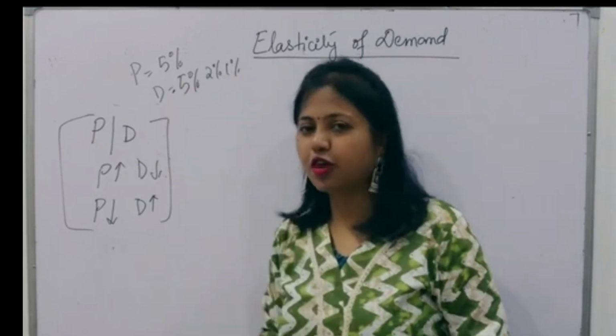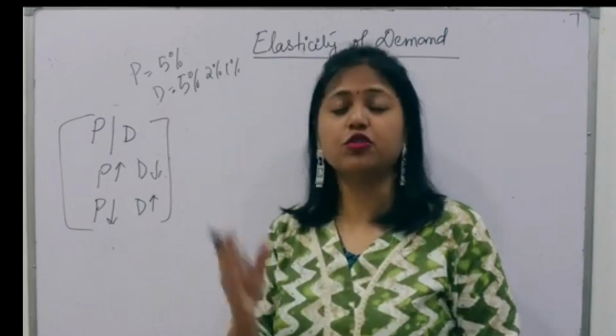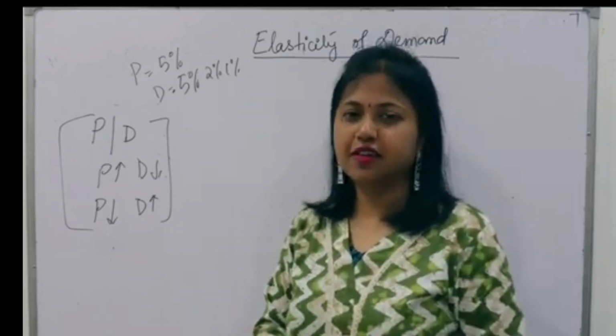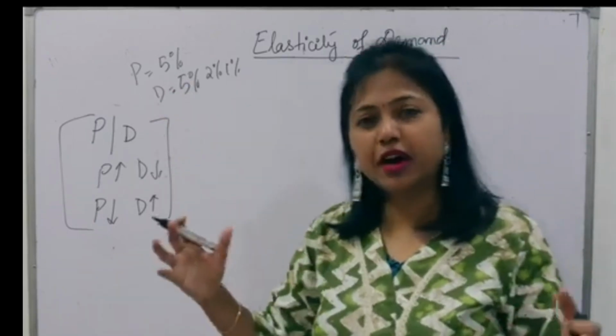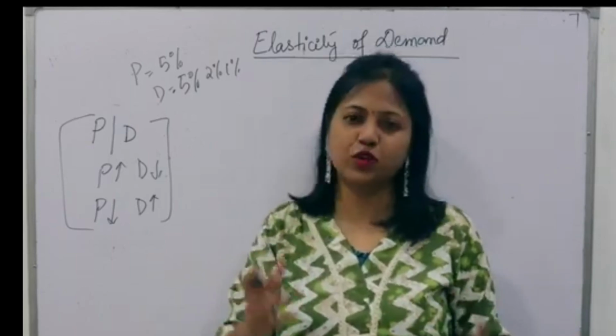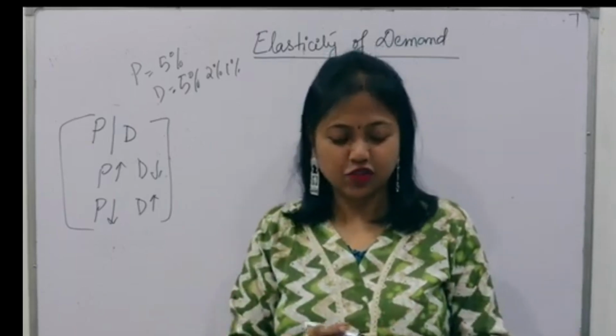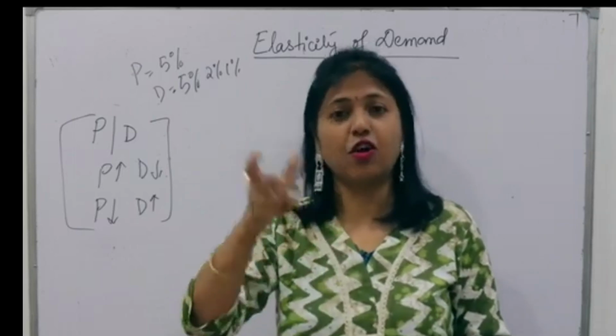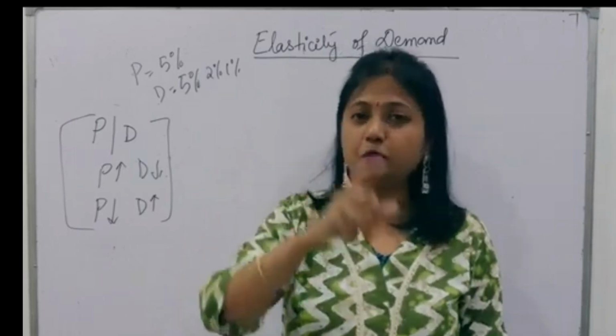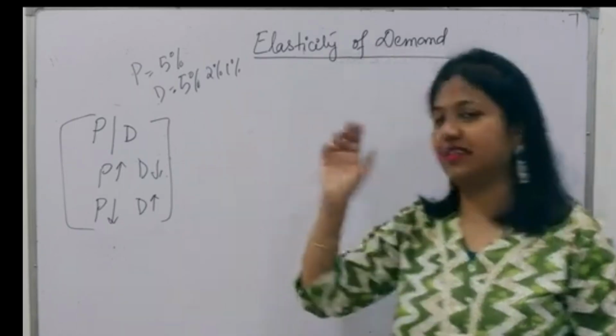If the price is falling by 5%, will the demand also increase by 5%? Or if the price is increasing by 5%, will the demand fall by 5% or more than this or less than this? So this degree or this sensitiveness of demand with respect to price change is known as elasticity.